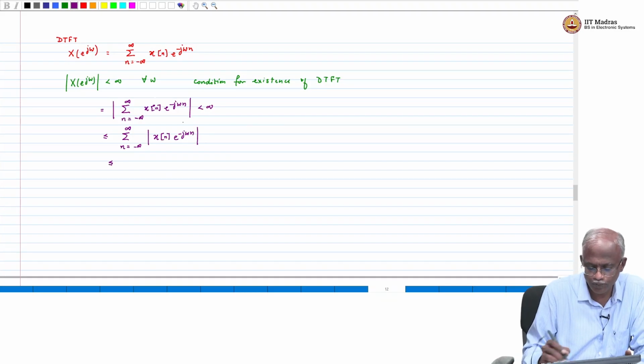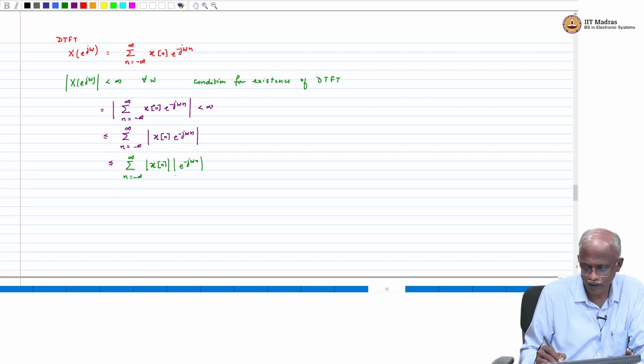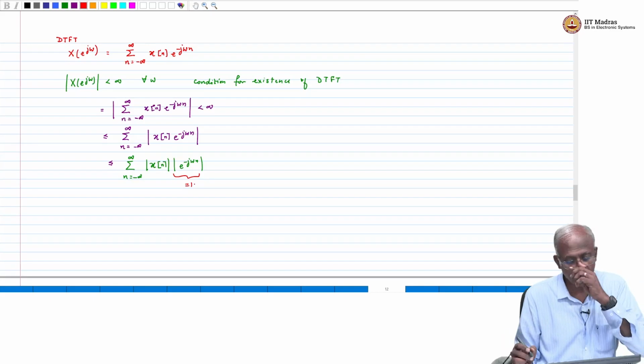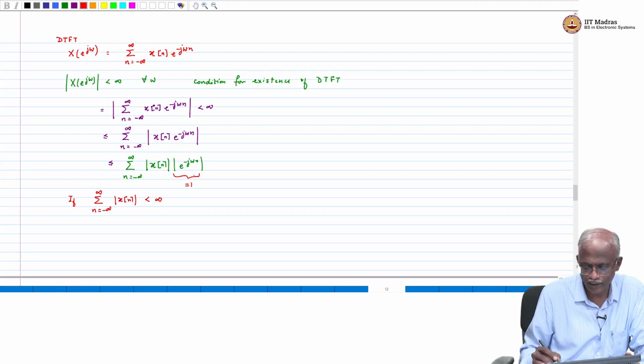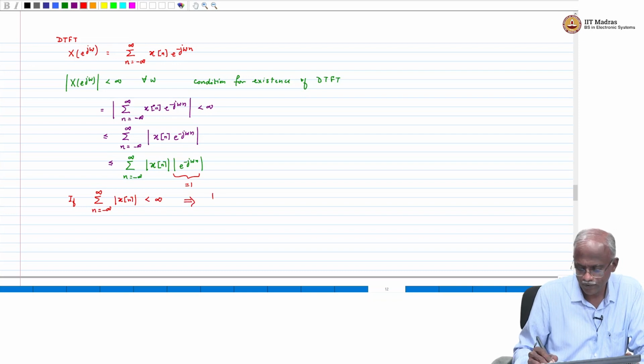This is the same as splitting into two terms, the modulus of x(n) times the modulus of e^{-jωn}, which is equal to 1. So, I can drop it from the expression, which says that if the sum of modulus x(n) is less than infinity, then this will guarantee that the modulus of X(e^{jω}) is less than infinity for all values of omega.